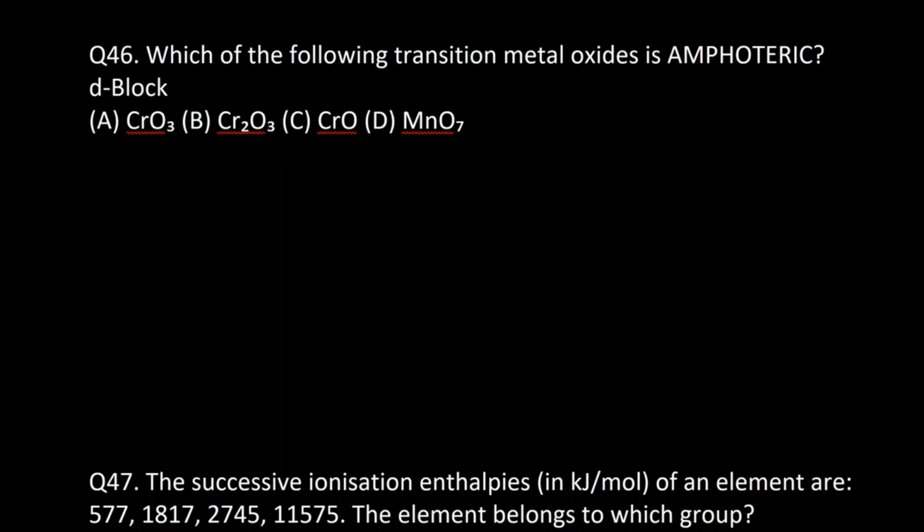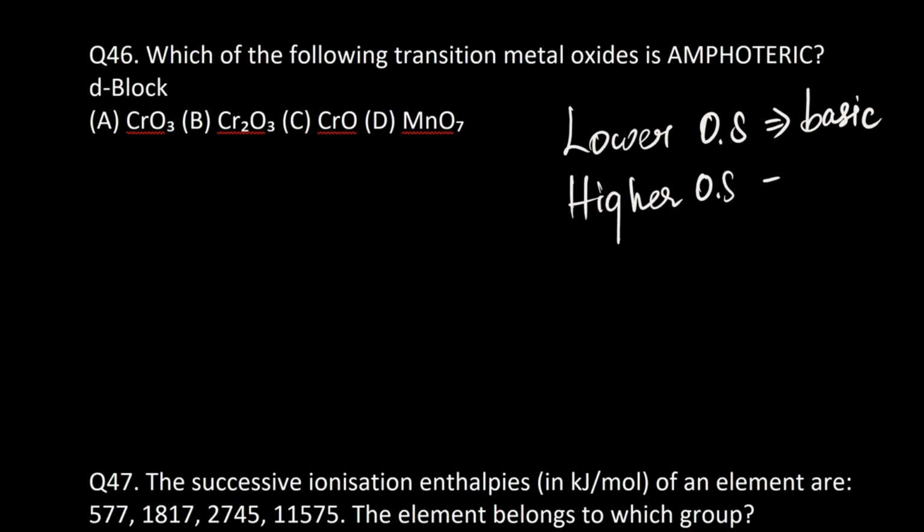Which of the following transition metal oxides are amphoteric? What is amphoteric? It's neither basic nor acidic. It can react as both, right? It will react as both. Always remember these kinds of oxides, like amphoteric oxides, basic oxides, acidic oxides. Just remember one thing. If I'm having lower oxidation state, then that is basic oxide. If I have higher oxidation state, then that will be acidic oxide. Not lower, not higher, it's an intermediate oxidation state, then that is amphoteric.